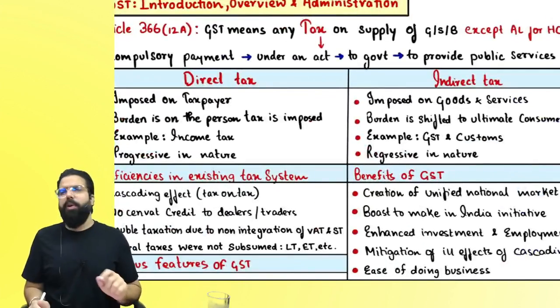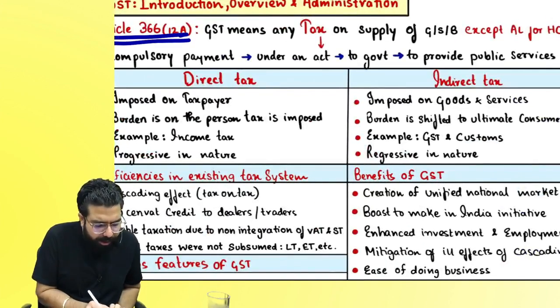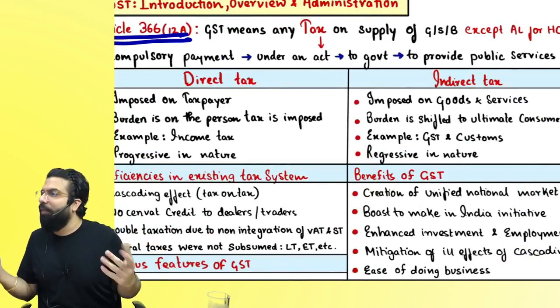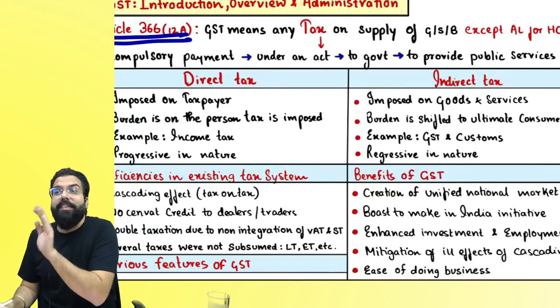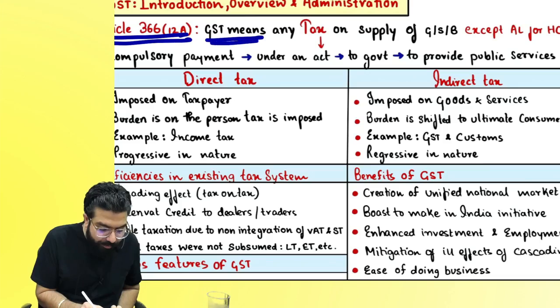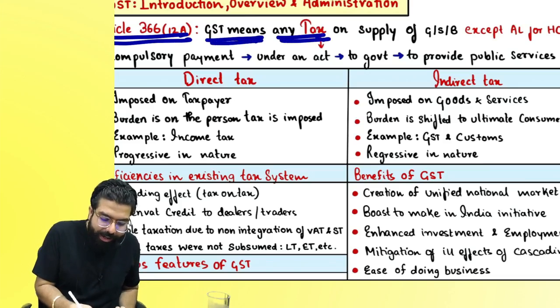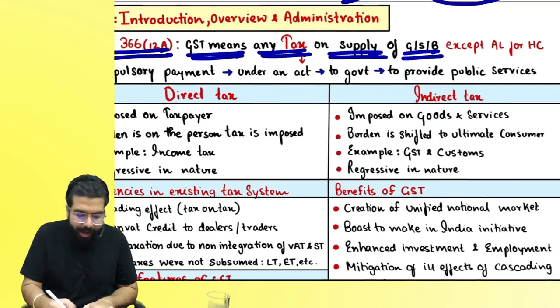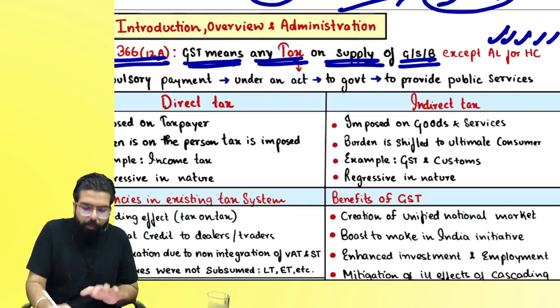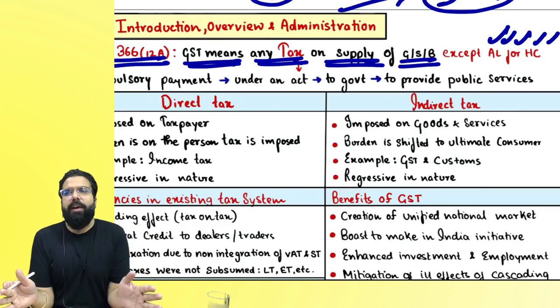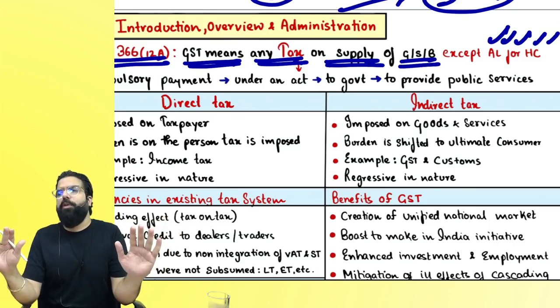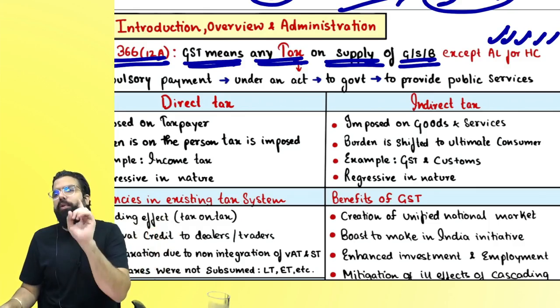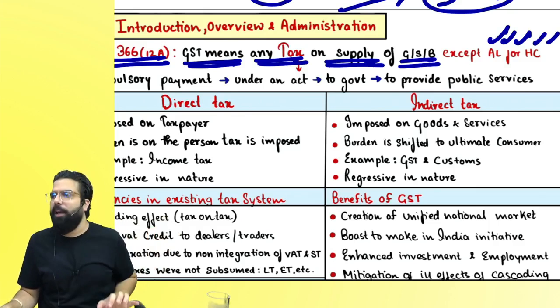Number 1, what did we learn? The first thing, article number 366, clause 12A. It talks about the definition of GST. GST means any tax on supply of goods, services or both, except alcoholic liquor for human consumption. Alcoholic liquor for human consumption has been kept out of GST. Other than that, on any goods and service, whenever it is supplied, GST shall be levied.